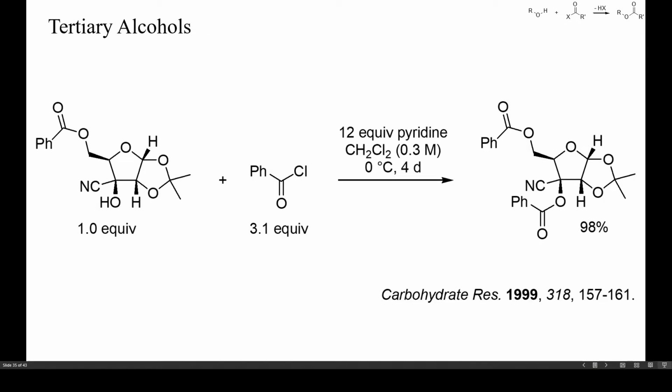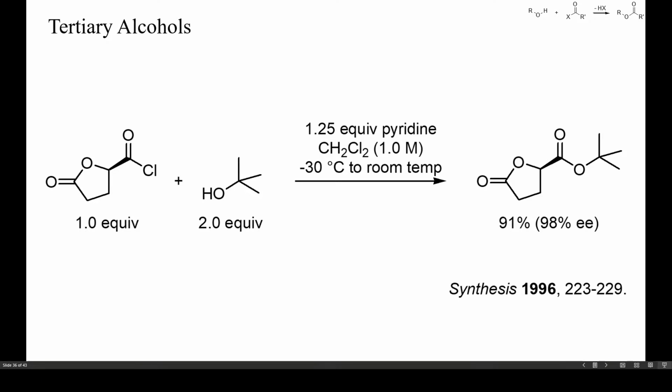This is a further example of the acylation of a tertiary alcohol. Here, a large excess of pyridine was used as base because, as in the previous example, ketene formation was no issue. The esterification probably was complete much earlier than suggested by the 4 days reaction time. In this example, the authors unfortunately did not disclose the reaction time, but a few hours were probably sufficient.